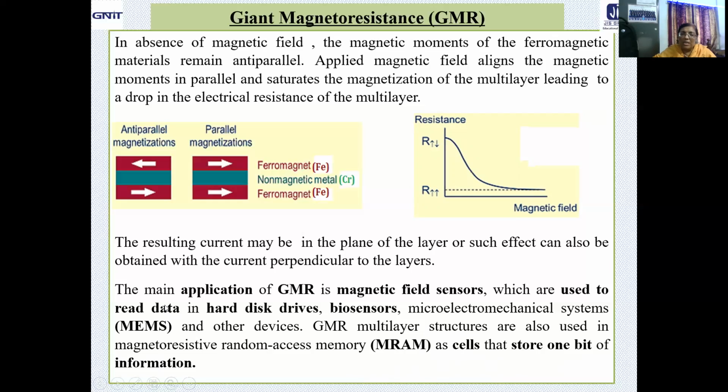So mostly in the storage devices, the GMR phenomenon is used in magnetic field sensors to read the data from disk drives. Also it is used in MEMS, and also in MRAM as cells to store 1 bit of information. So it is very, very special in the nanometer range. I hope you are understanding why giant magnetoresistance has the special status.